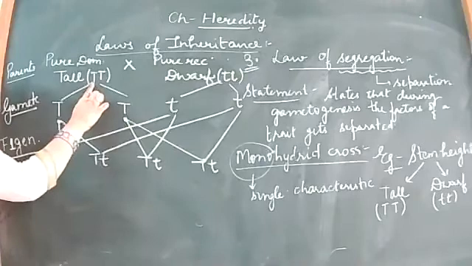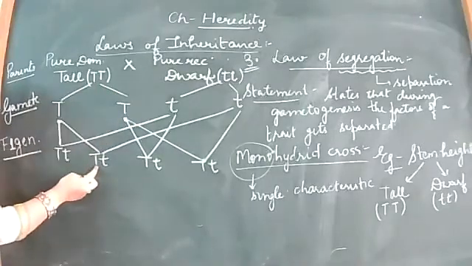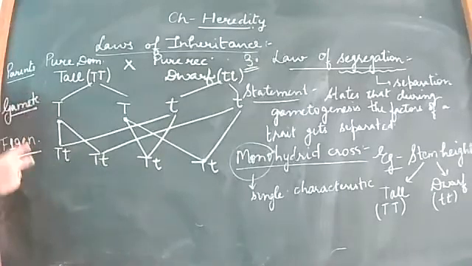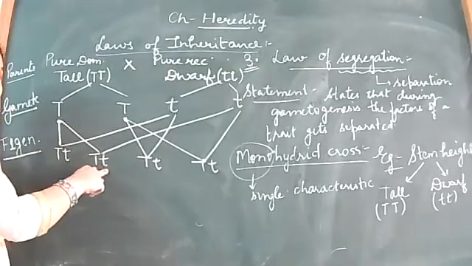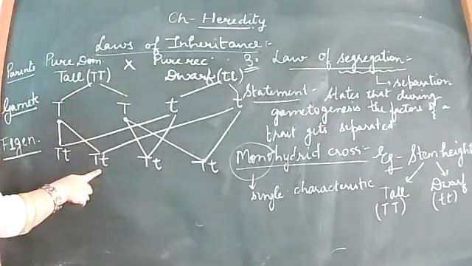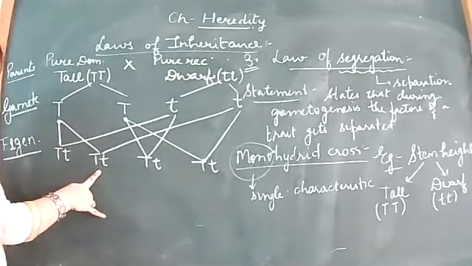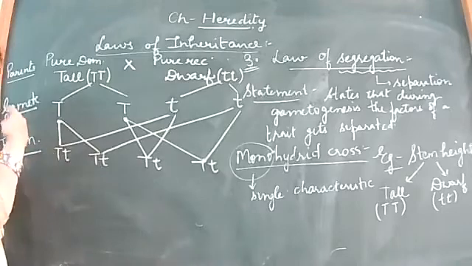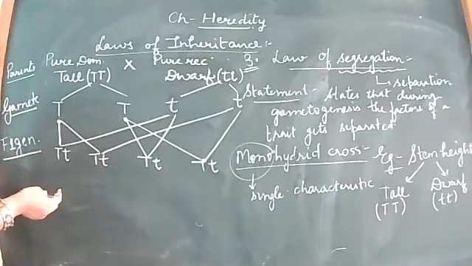Here we are talking about only one character, na? So we are considering only one character's genes. In the next cross, we'll be considering two characters at the same time. When we consider two characters at the same time, then we will see that all the varieties are possible in one organism or in one offspring. If that happens, then it is a pure hybrid, right?